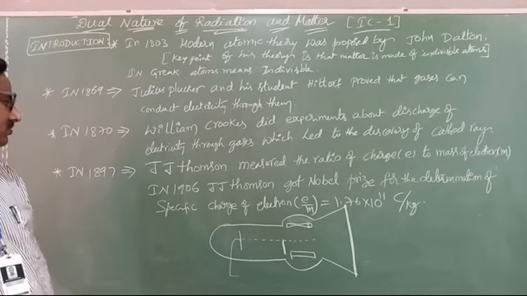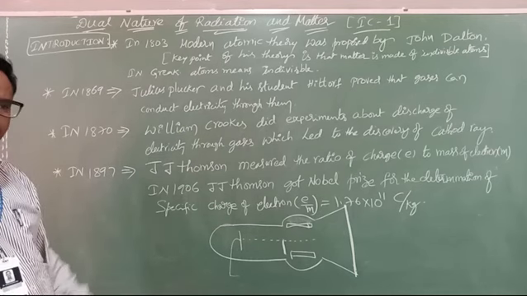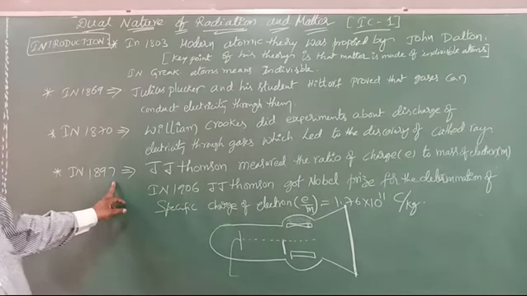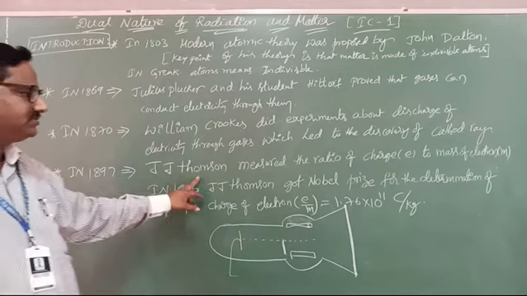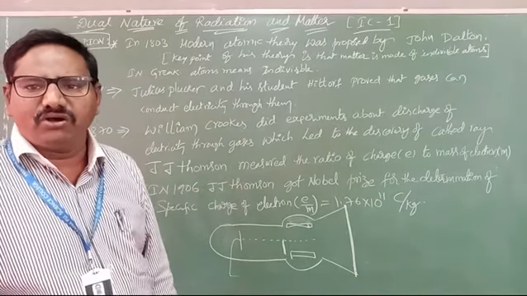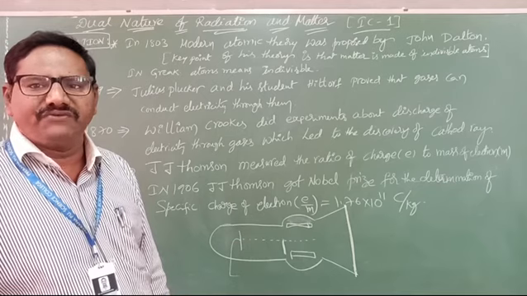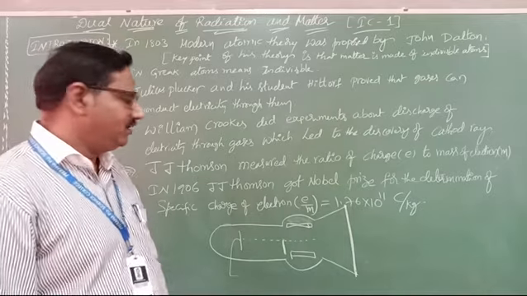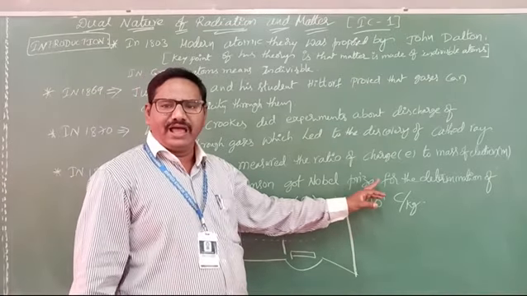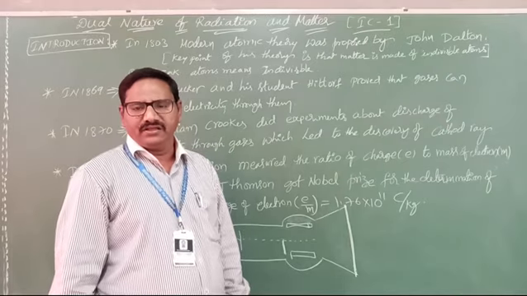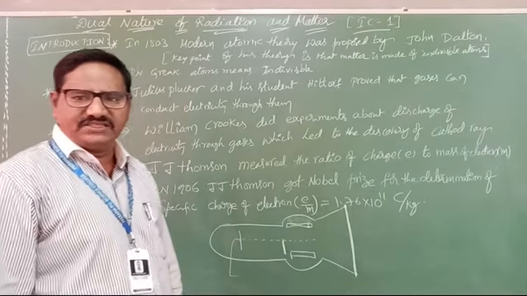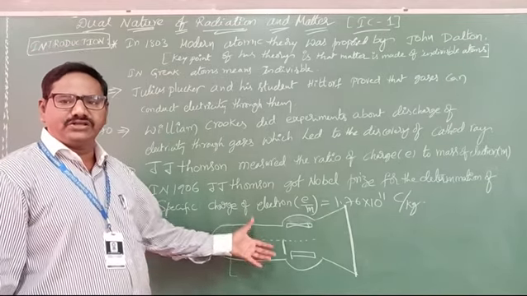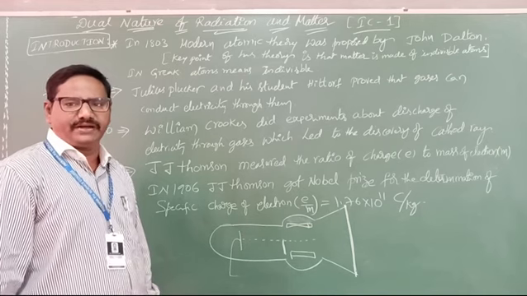After that, most important, J.J. Thomson. In 1897, J.J. Thomson measured the ratio of electric charge to mass of the electron. That is also called the specific charge of the electron. How much did he measure? 1.76 × 10^11 coulomb per kg. This was measured by J.J. Thomson with a small evacuated discharge tube, in which he did some experiments.